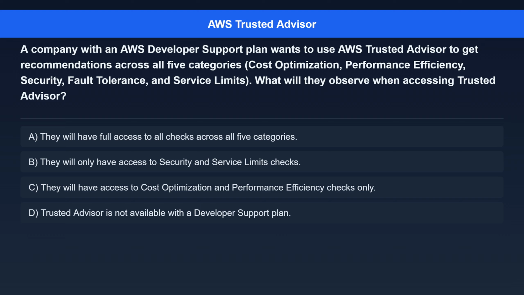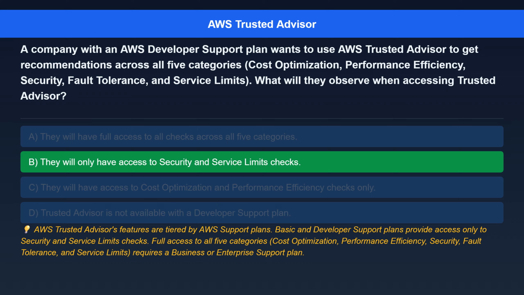Option A. They will have full access to all checks across all 5 categories. Option B. They will only have access to security and service limits checks. Option C. They will have access to cost optimization and performance efficiency checks only. Option D. Trusted Advisor is not available with a developer support plan.